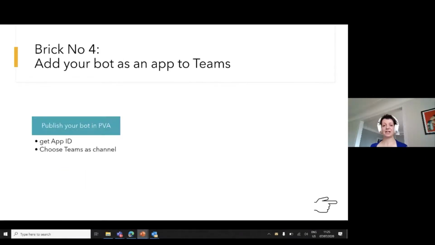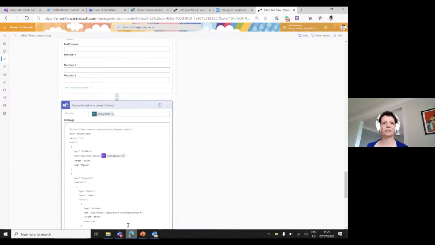Okay, so let's see what we need to do next. We need to build our building block number 4. We need to add our bot as an app to Teams. So when I first did that, I was like, oh my God, I'm not a developer. How can I do that? But it turns out that it's quite easy if you follow a nice tutorial.